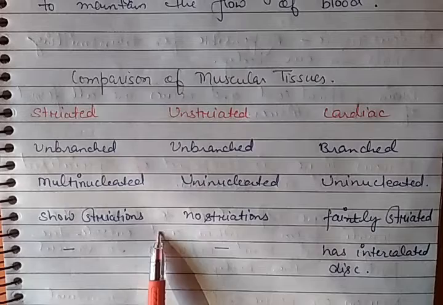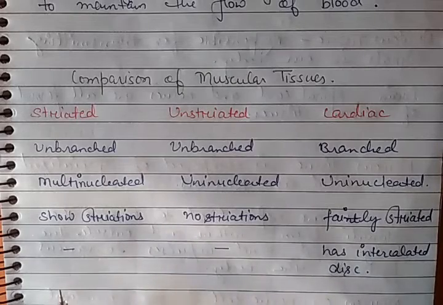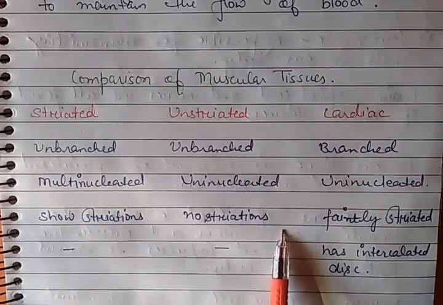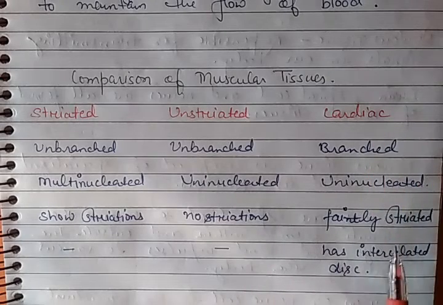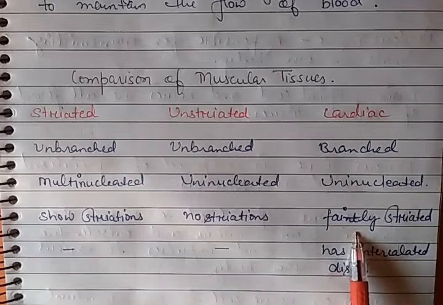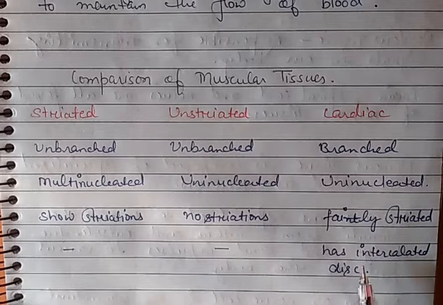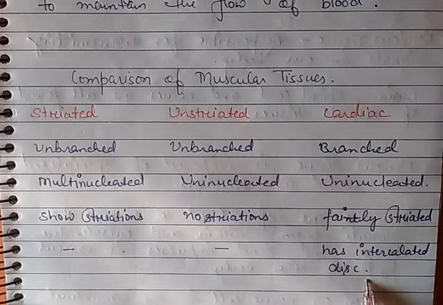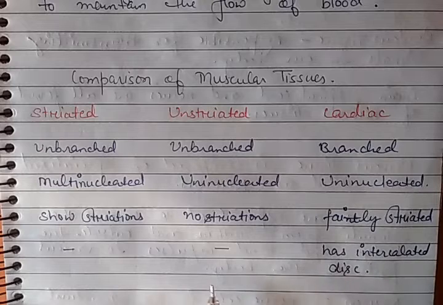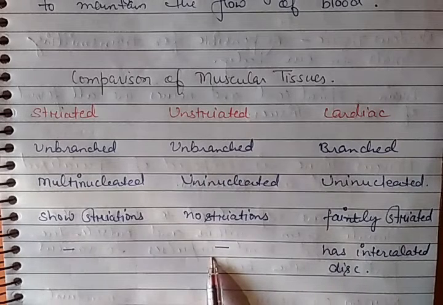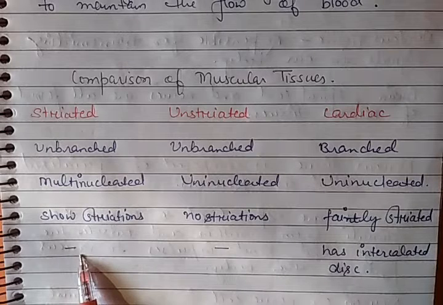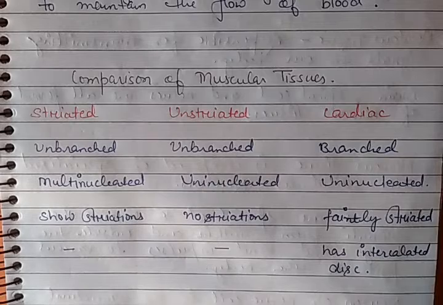Striated muscles show striations, means they show dark and light bands. Unstriated muscles do not have striations. Cardiac muscles have striations, but they are very faint, very light striations. And the next feature is that cardiac muscles have the intercalated disc, the impulse booster, as we studied earlier. Unstriated muscles do not have the intercalated disc. Striated muscles also do not have the intercalated disc. So this is the difference between the striated, unstriated and cardiac muscles.